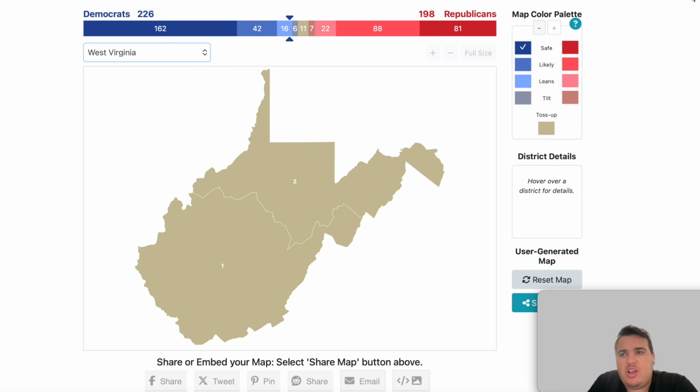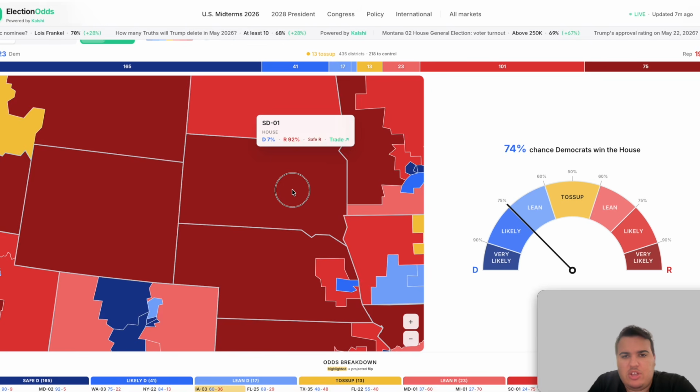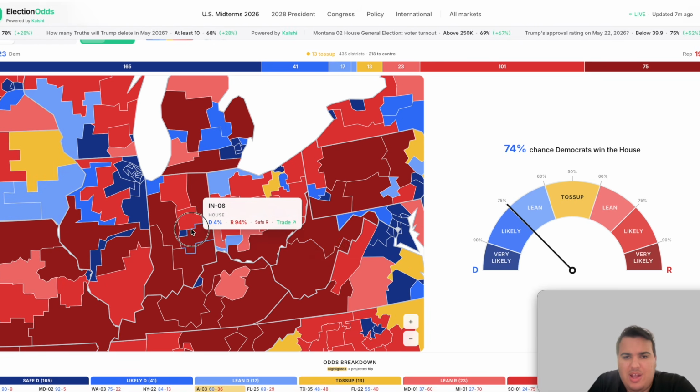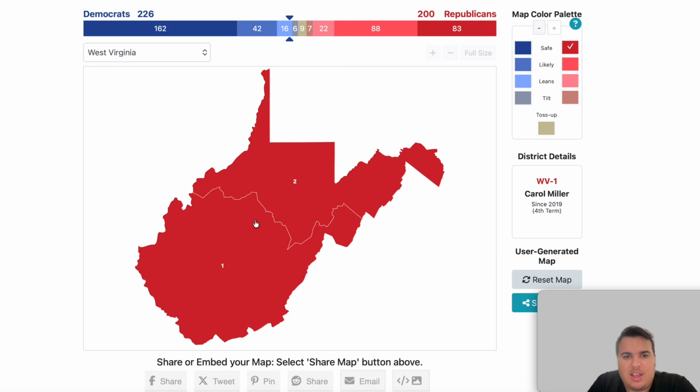The state of West Virginia only has 2 congressional districts, both of which should be pretty reliable Republican wins. They are both listed as safe for the Republicans. The 2nd and 1st go safe.